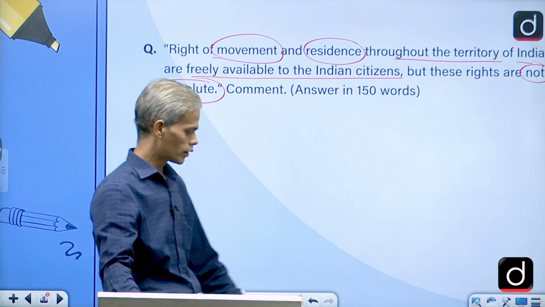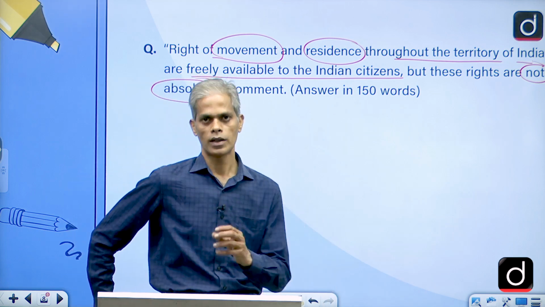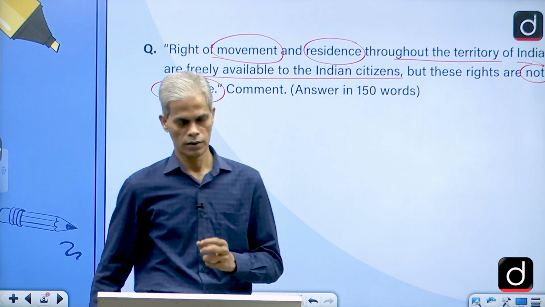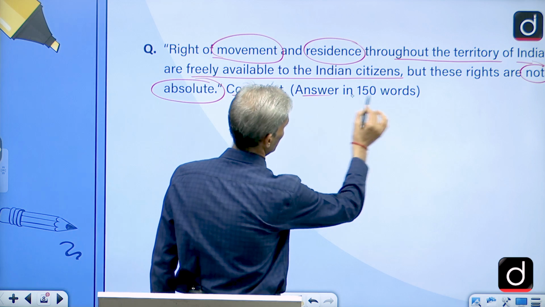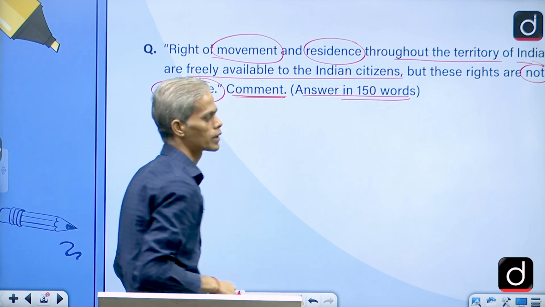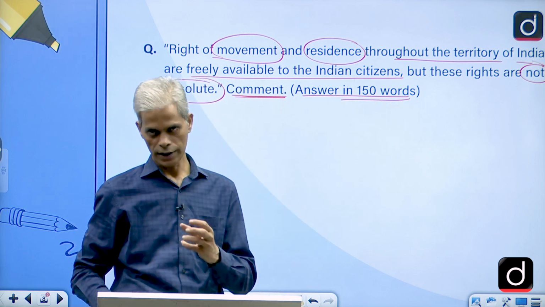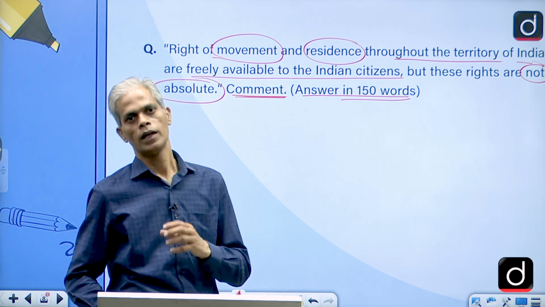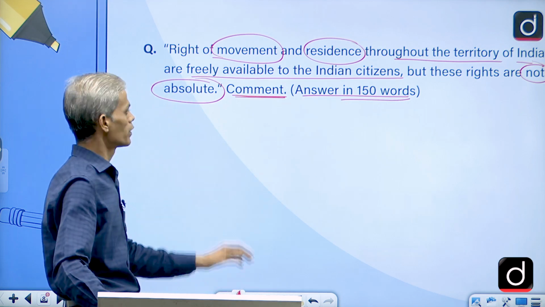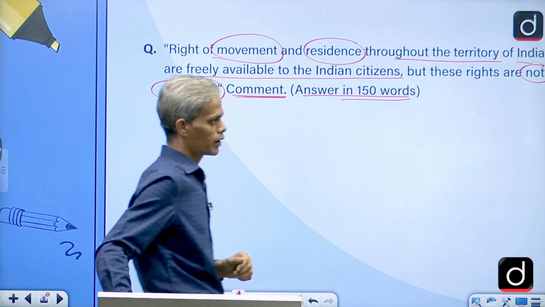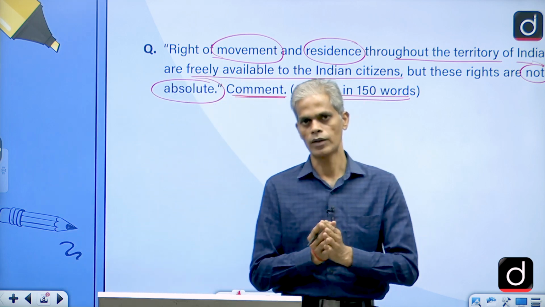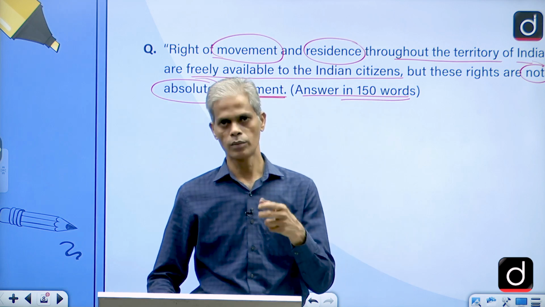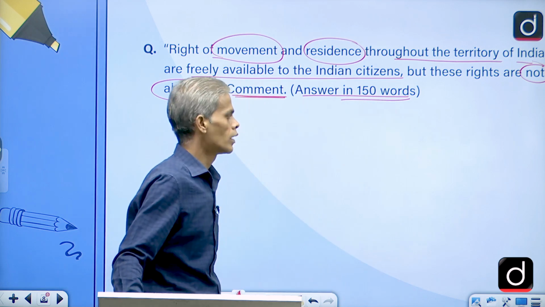If you have a clear-cut understanding of Part 3 of the Constitution on Fundamental Rights per se, then you can answer this question very easily. This question is for comment and the answer has to be written in 150 words. That means here also the word limit is very short. We have to include all the points within the ambit of 150 words. Secondly, the comment part is given. That means we have to focus on the critical areas, or the negative aspect of it, or the reasonable restrictions we have.